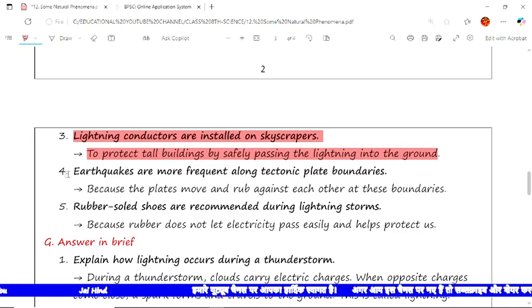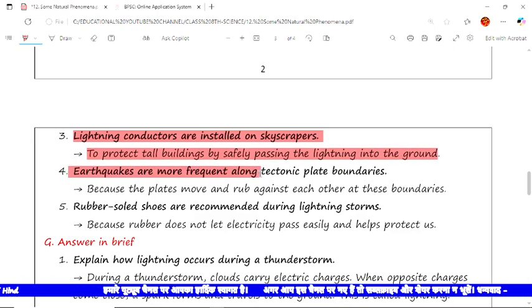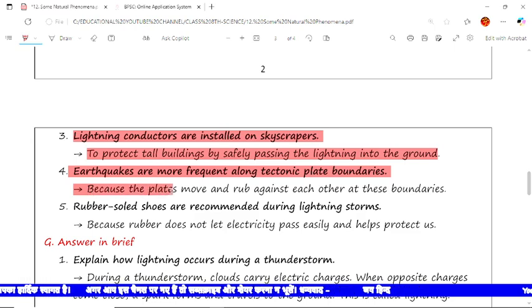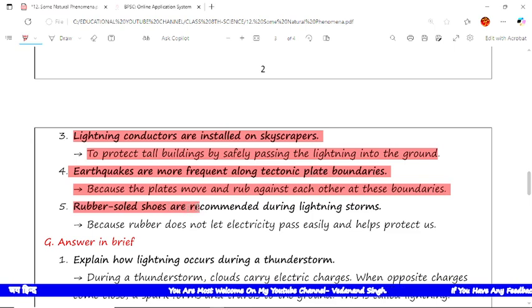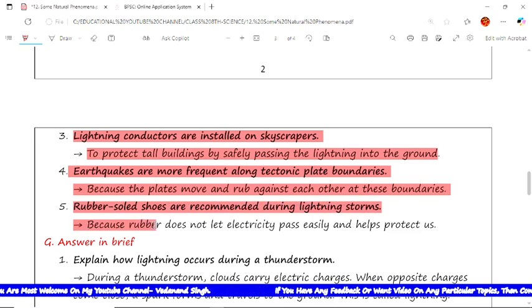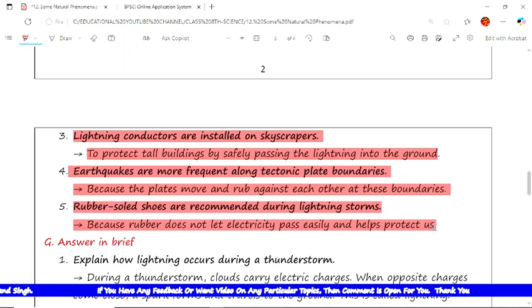Now the next statement is: earthquakes are more frequent along tectonic plate boundaries. The reason is that the plates move and rub against each other at these boundaries. Now the next statement is: rubber shoes are recommended during lightning storms. The reason is that rubber does not let electricity pass easily, and it helps protect us.